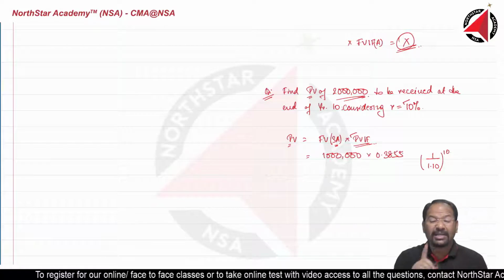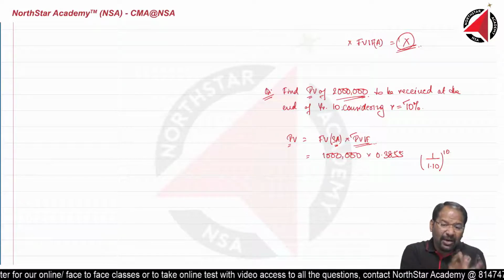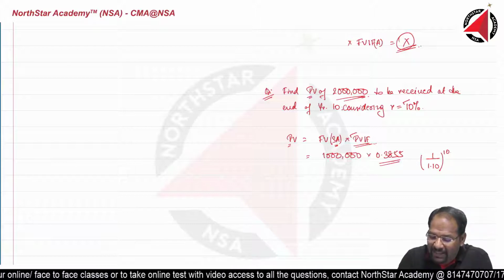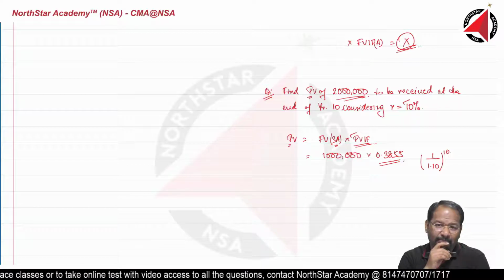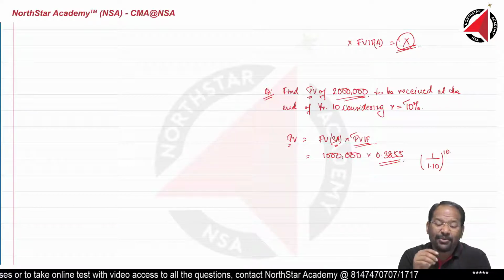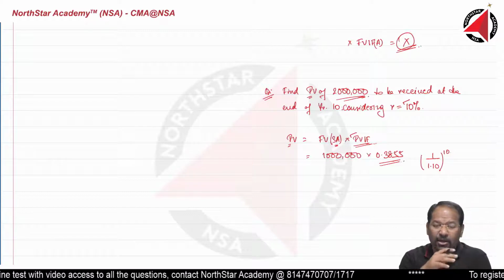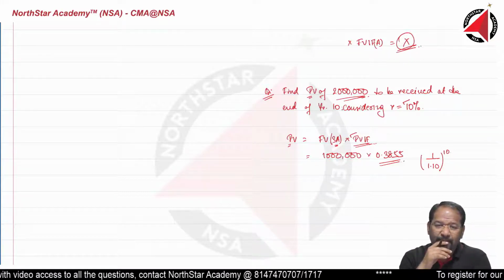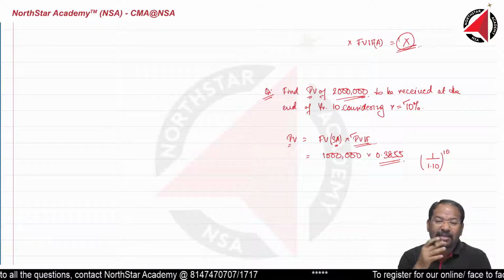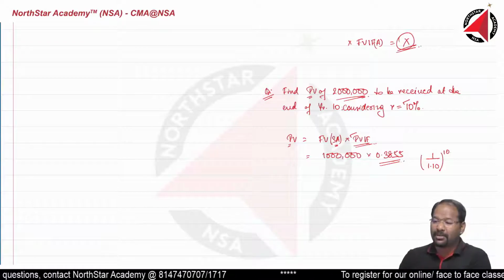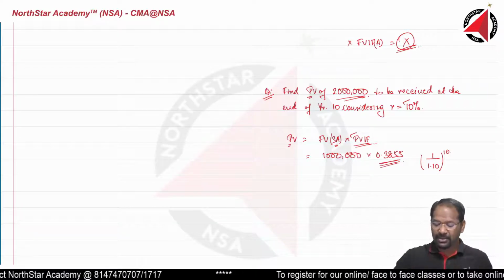0.3855. What does it mean? It means $1 of today is worth $0.3855 after 10 years. In other words, what you are able to buy at $1 today, you will not be able to buy after 10 years, because that $1 value will become 0.3855 after 10 years.